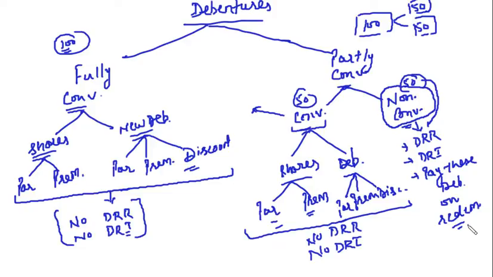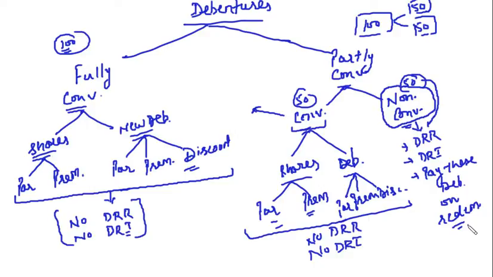But for the non-convertible part, that is the debentures which cannot be converted into shares or new debentures, for that part you have to create DRR at the rate of minimum 25%. You have to invest in the specified securities for debenture redemption investment at the rate of minimum 15%. And you have to pay these debentures on redemption.